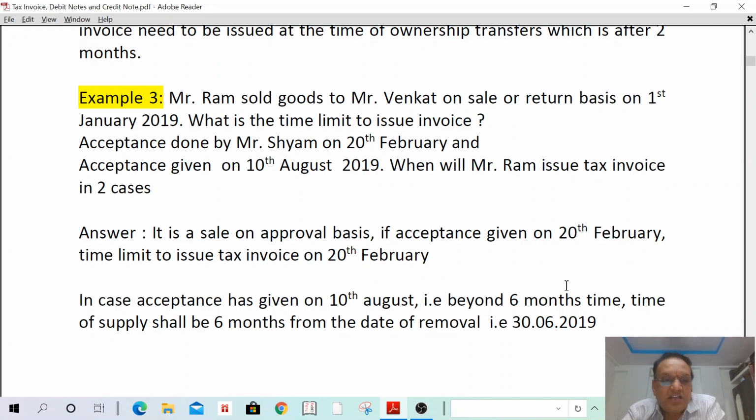I can read the answer. In case acceptance is given on 10th August, that is beyond 6 months. So, time of supply shall be 6 months from the date of removal, that is 30th June 2019. Understand? Okay.